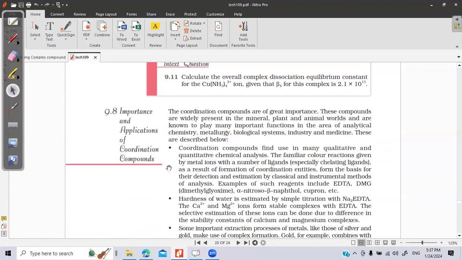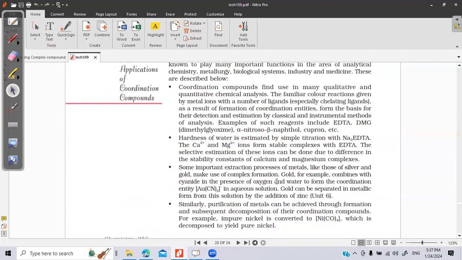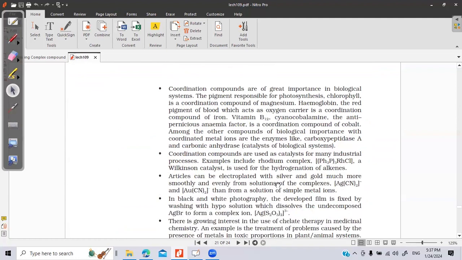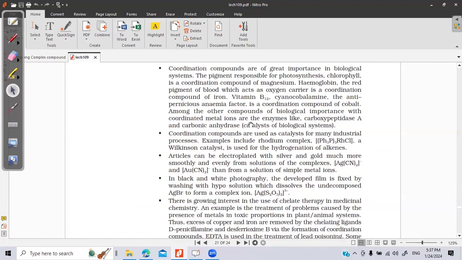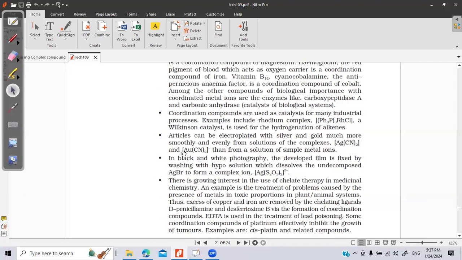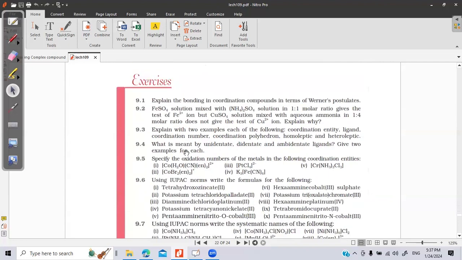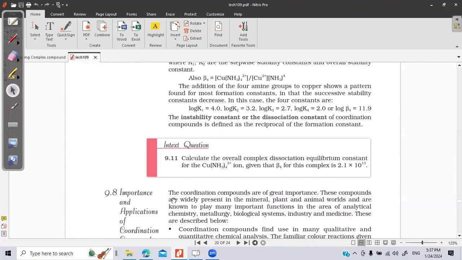Importance and application of coordination compounds. EDTA is used for softening hard water. We know many complexes: hemoglobin, the red blood cell pigment, is a complex. Chlorophyll, the green pigment of plants which makes food, is a complex compound. There are many complex compounds around us. All your vitamin Bs, the vitamins, are complex compounds. So this is what this chapter is all about.